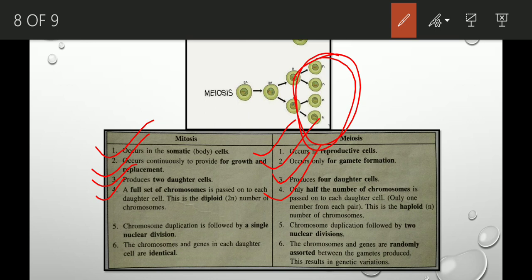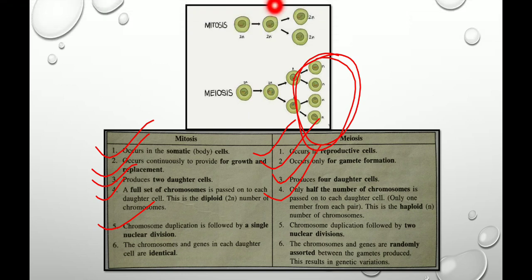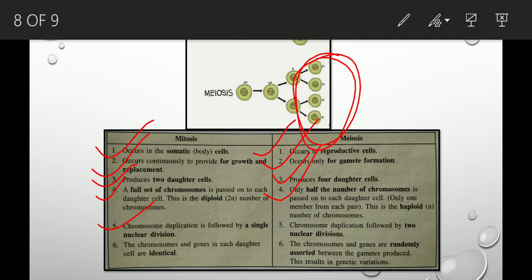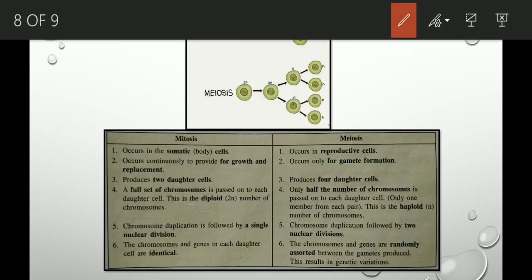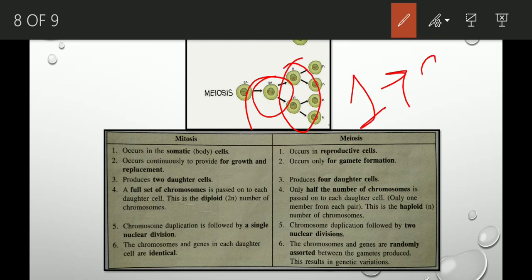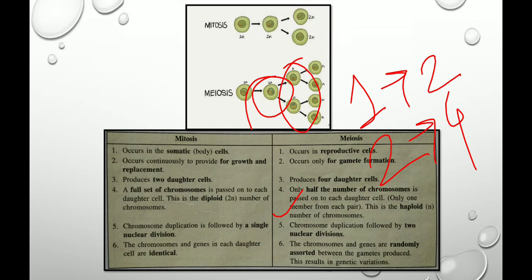In mitosis, chromosome duplication is followed by only a single nuclear division. Only one division occurs and produces 2 cells. But in case of meiosis, 2 nuclear divisions occur. See, this is the first one and this is the second one. In the first one, 2 cells are produced and in the second one, 4 cells are produced. So, 2 nuclear divisions occur in case of meiosis, whereas in case of mitosis, only 1 nuclear division occurs.